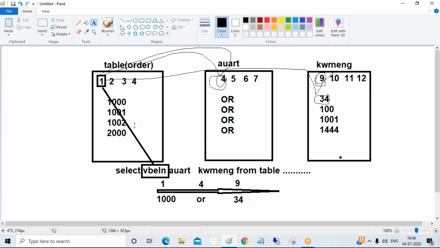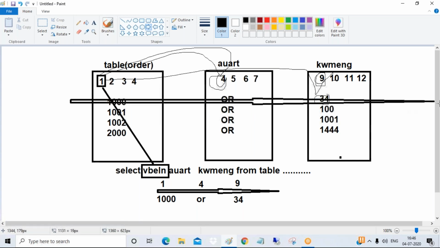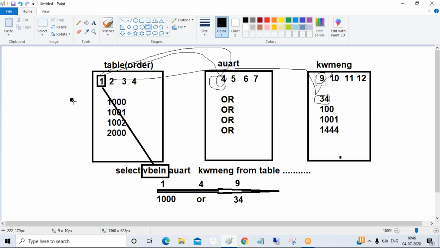Suppose there are no codes. If there are no codes, then again the same thing: you have to search each and every record. Whether this is my record, again it has to go to this place. No, this is not my record. No, this is not my record. Go to the next column, next column, next column. So ultimately it will take a lot of time. But this is much faster, guys.